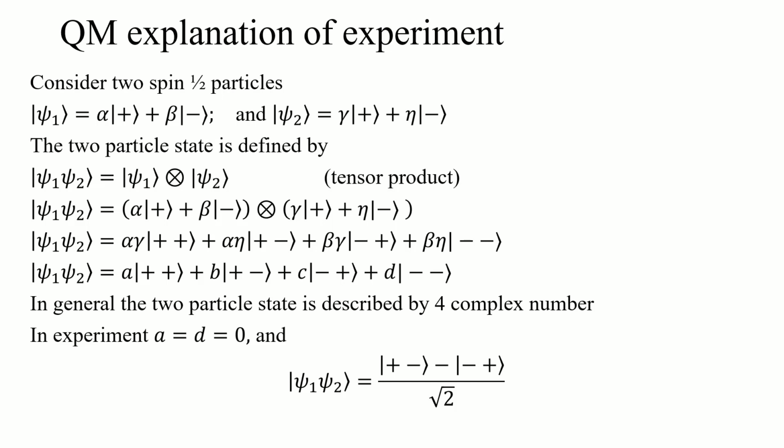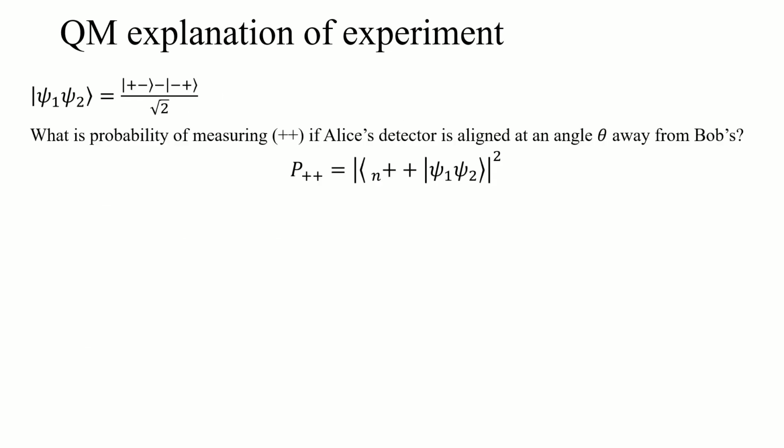So that's the state of our two particle spin system, two spin one half particle system. We can now ask, well, what does quantum mechanics have to say about the probability of measuring up up, say, if Alice's detector is aligned at an angle theta away from Bob's, right? So we'll just define the z direction as however Bob aligns his Stern-Gerlach measurement. Alice can either be aligned with it, 120 degrees, or 240 degrees away.